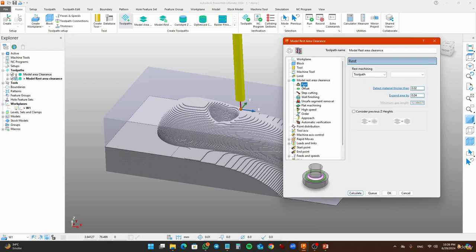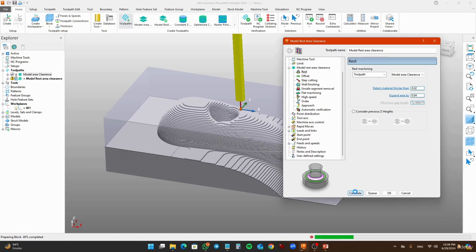So you have to define the rest material. The model area clearance is a toolpath which creates rest material on that surface. So we have selected the rest material toolpath, and here we have the model area clearance, the previous toolpath. Okay. So I don't need to change anything. Just click and calculate it. So the cutting toolpath will move all the rest material which is being shown here.